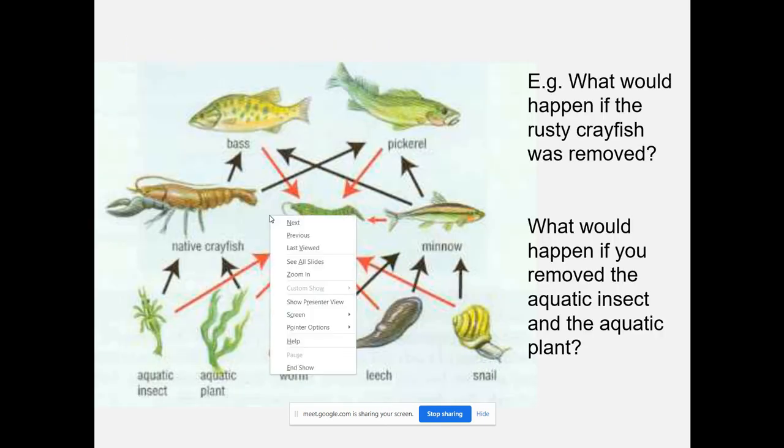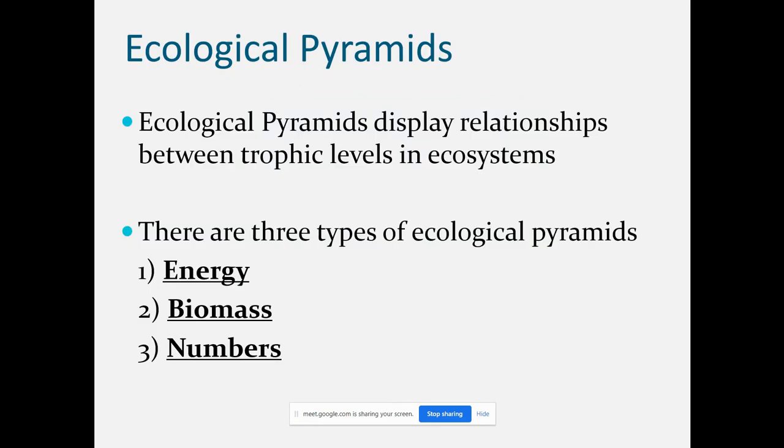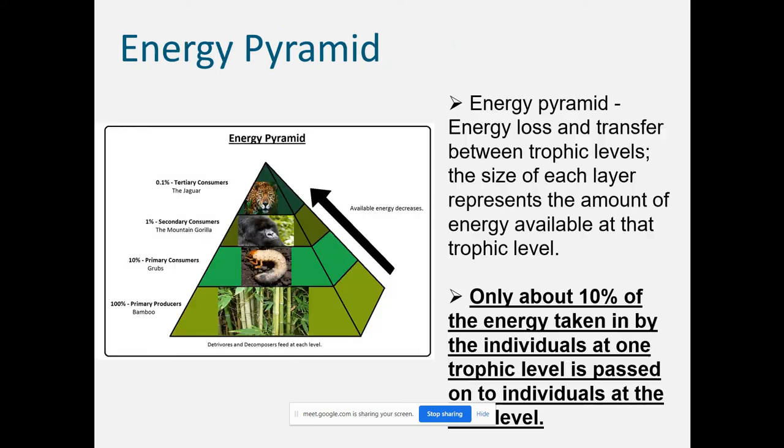That is all about the food chain. How does energy flow? We can show it by the ecological pyramid. We can show the energy, biomass and numbers. So these are three types of ecological pyramid. Using these pyramids, we can show the ecological relationship among the different trophic levels of an ecosystem. Like the energy pyramid, it shows energy loss and transfer between trophic levels.